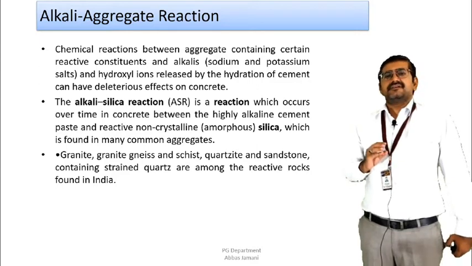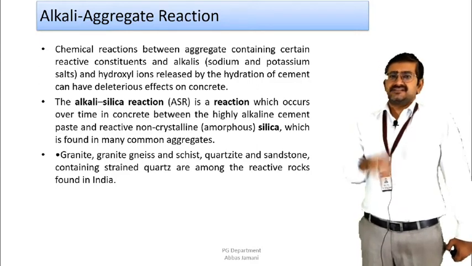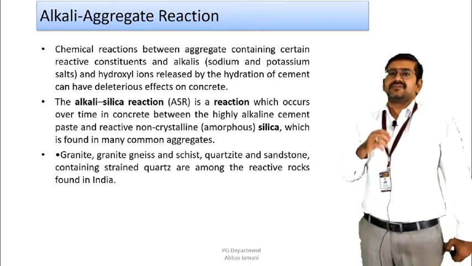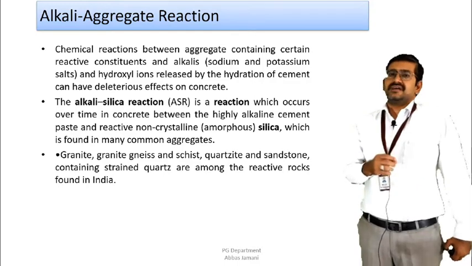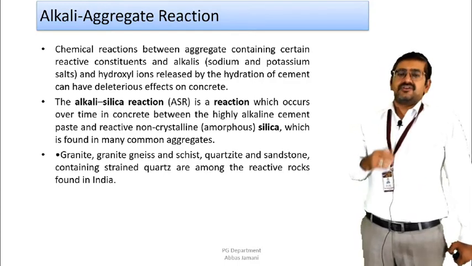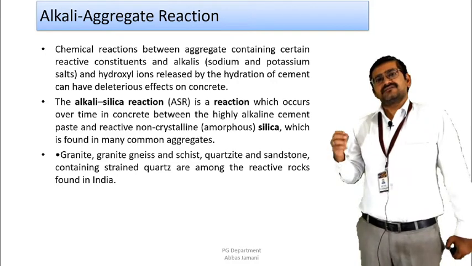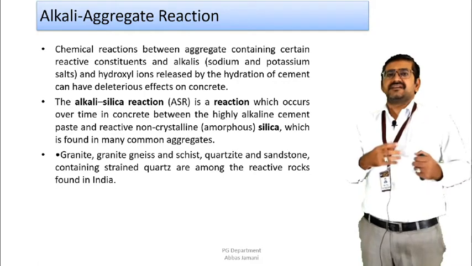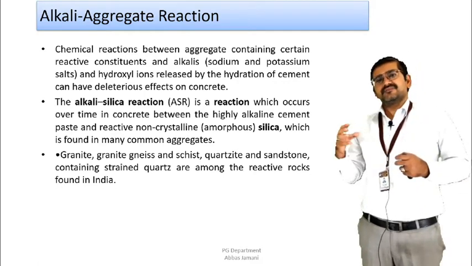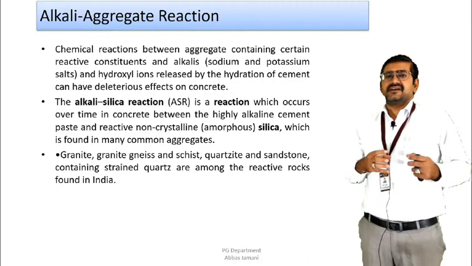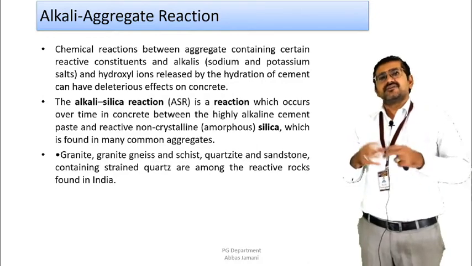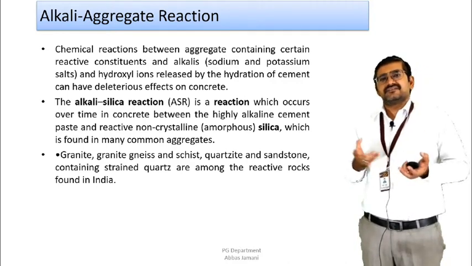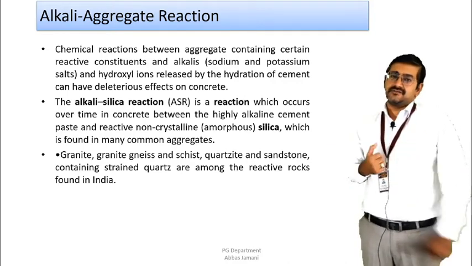So if proper compaction and curing is done at the initial stage, and it is ensured that the permeability is low and the concrete is non-porous in nature, then all these types of issues can be avoided. The typical nature of the different types of chemical durability we have seen so far is that everywhere a chemical reaction takes place, the byproduct formed from this reaction increases the volume of the mix. Due to this increase in volume, pressure is exerted on the surrounding concrete, and as a result cracking, spalling, and then deterioration of the concrete take place.